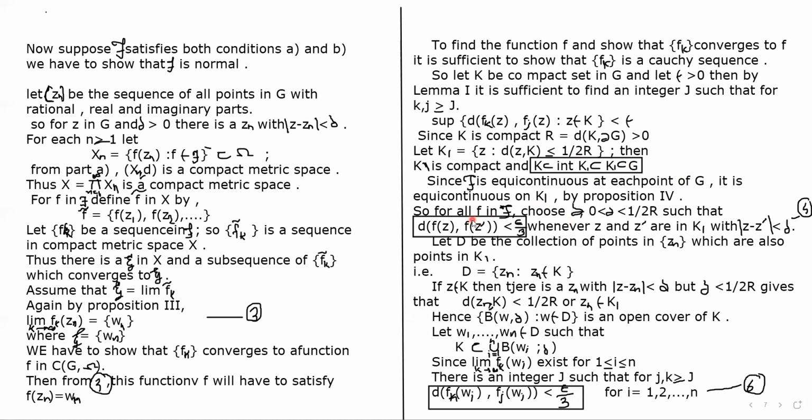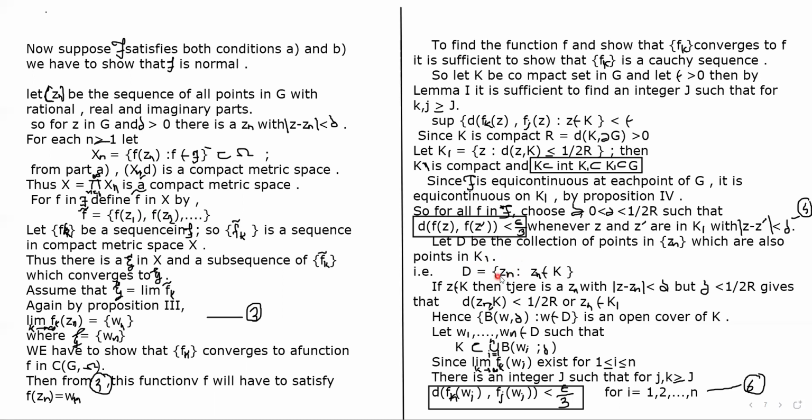Okay, so for all f in script F, we choose delta greater than 0 such that d of f of z, f of z dash is less than epsilon by 3. Then again we consider the set D, which is the collection of points Zn in K1.